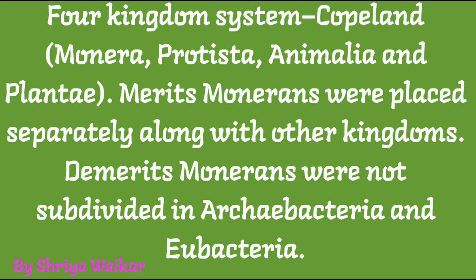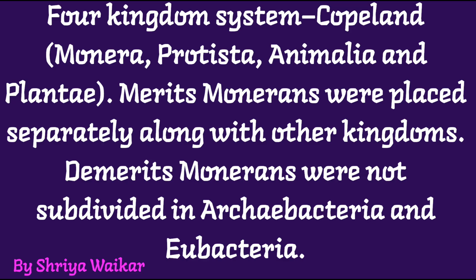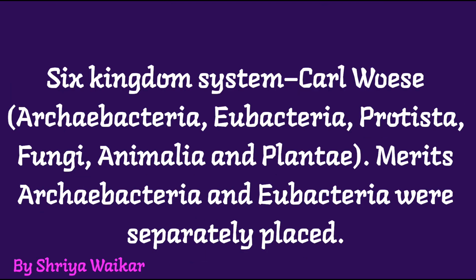The four kingdom system was given by Copeland, with Monera, Protista, Animalia and Plantae. What are the merits? The Monera were placed separately along with the other kingdoms. The demerit is that Monera was not subdivided into Archaebacteria and Eubacteria. The six kingdom system was given by Carl Woese: Archaebacteria, Eubacteria, Protista, Fungi, Animalia and Plantae. The merit is that Archaebacteria and Eubacteria were separately placed.